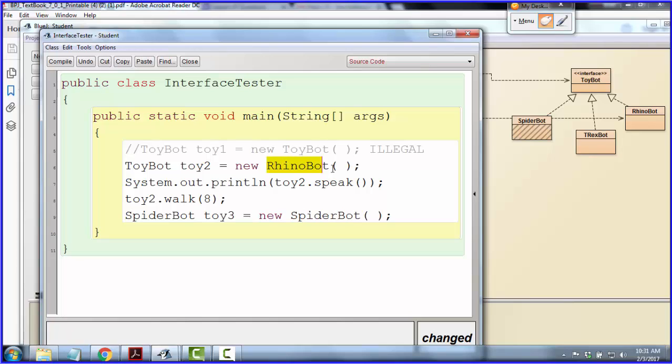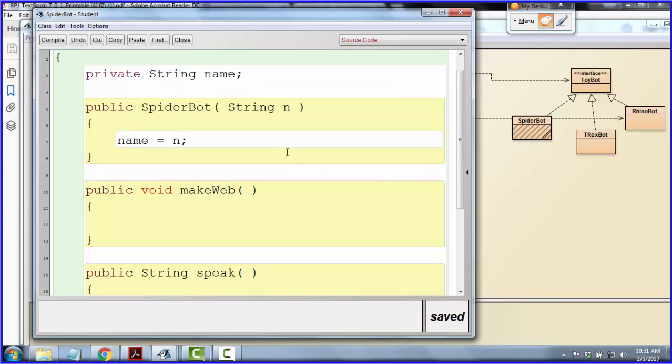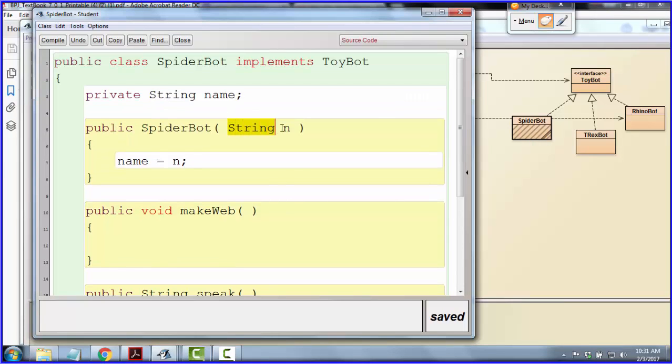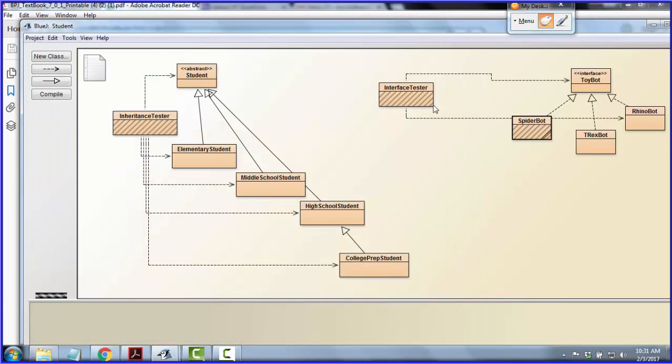The RhinoBot had a default constructor because we didn't put anything in there. Java created one for us. As soon as you put a constructor in, Java figures you don't need them anymore. So in the SpiderBot class, we put a constructor in that expects a string. When we do that, we're basically saying SpiderBots have names, you better tell us the name. And so now Java will not create a default constructor for us.